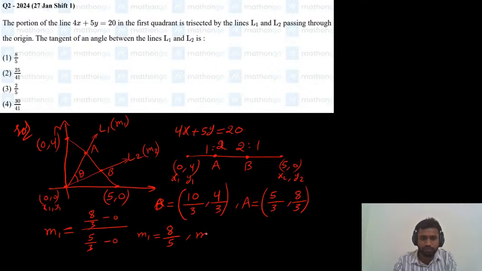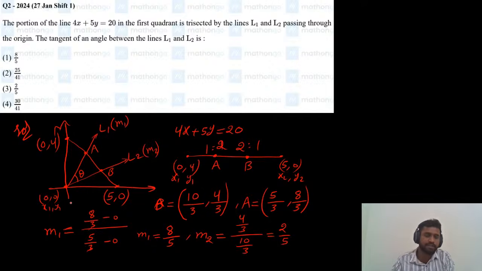And what is m2, the slope of line 2? Second line slope is y2 minus y1 by x2 minus x1, which is 4 by 3 divided by 10 by 3. So this is 4 by 10, nothing but 2 by 5. So L1 slope is 8 by 5 and L2 slope is 2 by 5.